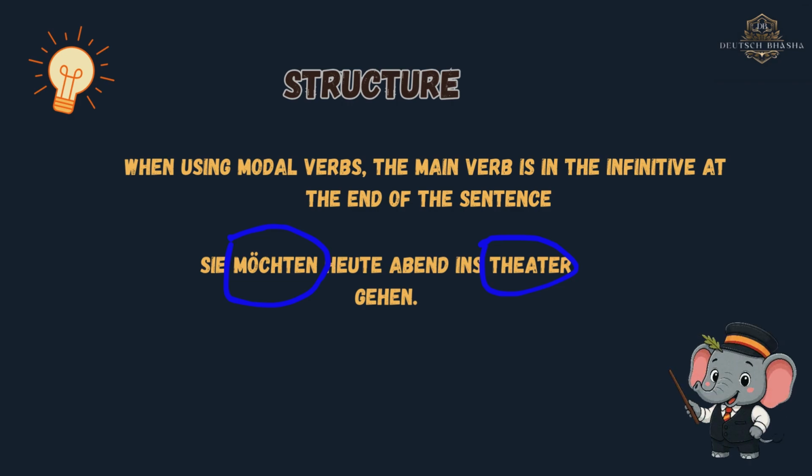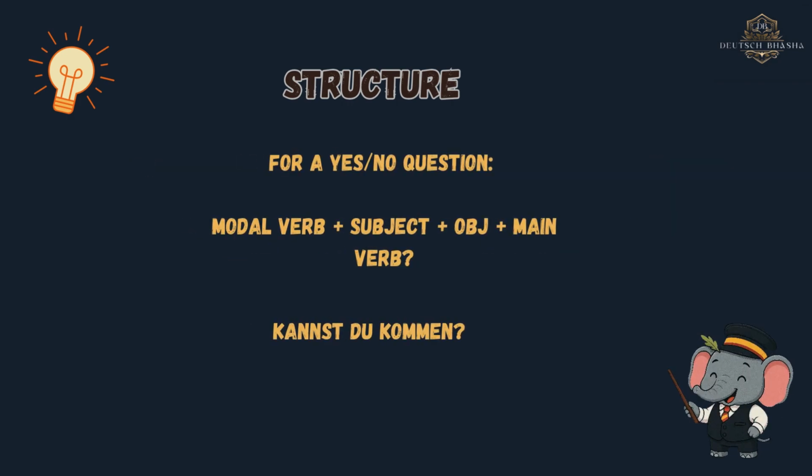Rule 2. In yes or no questions, the modal verb comes first, followed by the subject, then any objects, and finally the main verb at the end. Structure: modal verb plus subject plus object plus main verb. Example: Kannst du kommen? Can you come? Kannst starts the sentence, and kommen goes to the end.